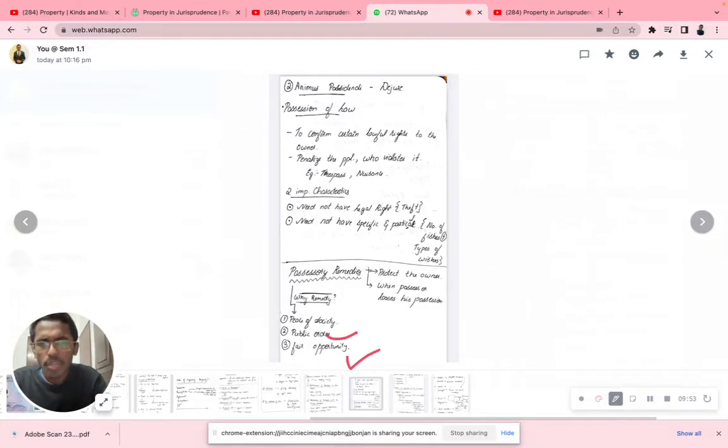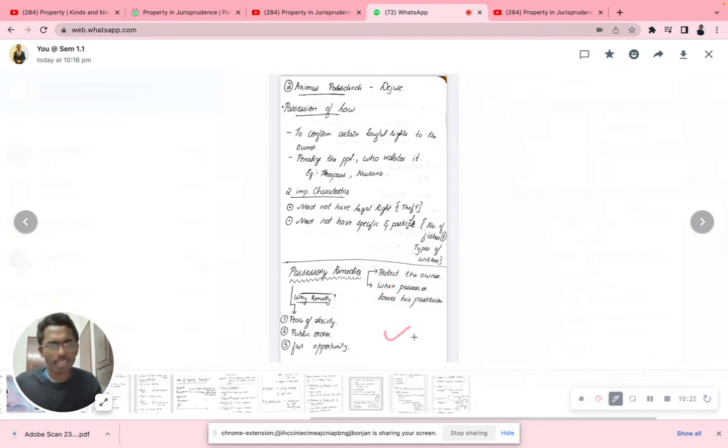to maintain fair opportunity. Possessory remedy is basically to protect the owner, and the possessor when he loses possession. If I am a possessor and I have a land, and that land is taken by you, who does not even have a right, at that point what kind of justification is given to me? That is what is discussed in terms of possessory remedies. It is basically for public peace of society, public order, and fair opportunity.